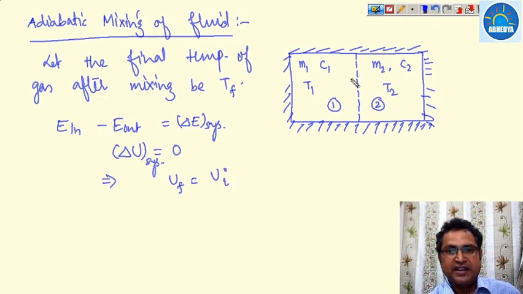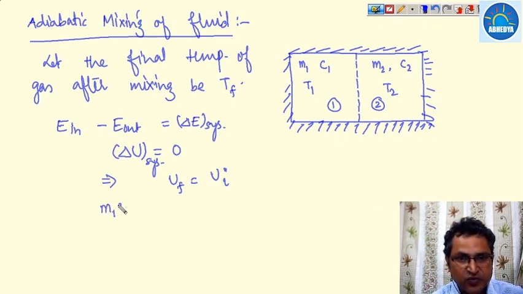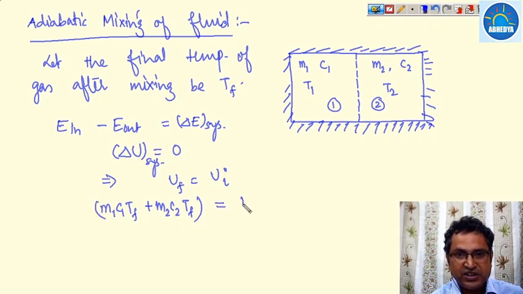What is the final internal energy, and what is the initial internal energy? Final internal energy is M1C1Tf plus M2C2Tf. This is equal to the initial internal energy, M1C1T1 plus M2C2T2.